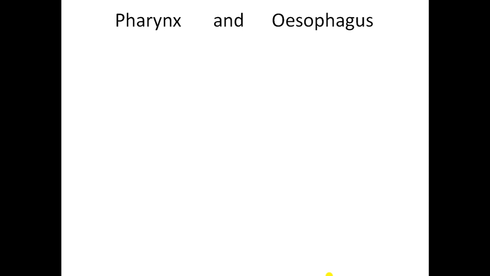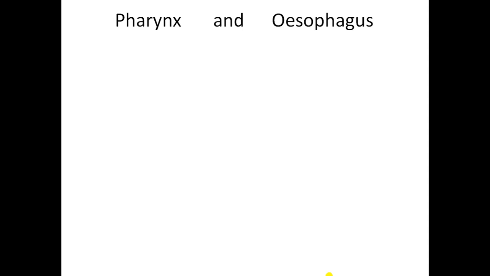I hope students, esophagus is familiar to you. You may not be aware of what is pharynx. Actually pharynx is a very small tube. So the tongue pushes the chewed food into this pharynx, and pharynx is a small muscular tube, and from pharynx the food goes to a long narrow muscular tube which we call the food pipe, the esophagus.